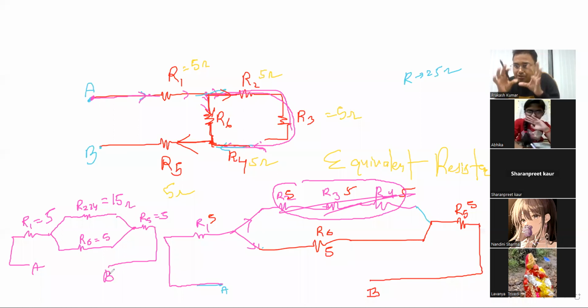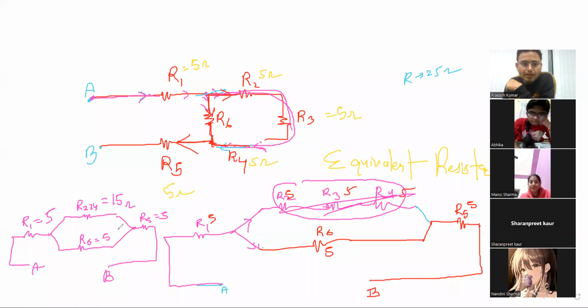You are getting it, we are simplifying the circuit. Getting this thing? Yes, sir. Now see, this resistance, I'm changing the color. This one and this one are in parallel. Is it parallel, right?